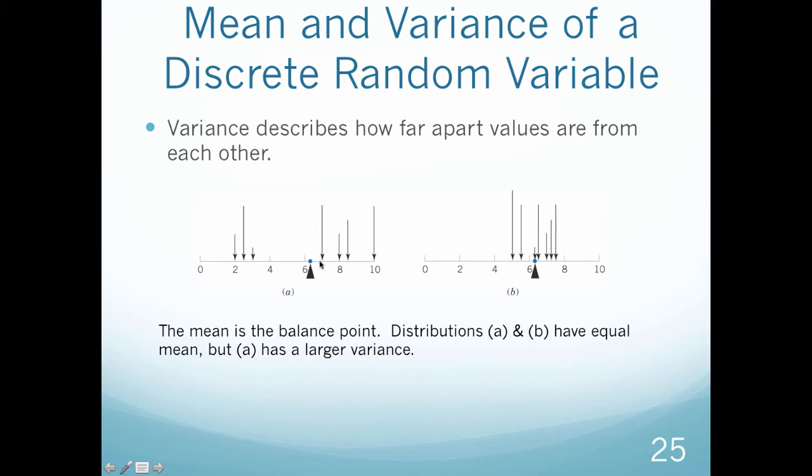Do you see that? We're comparing each value, how far away it is from the mean, like that distance and that distance and that distance. Overall, these values are more spread out than these values are. See how these are kind of clumped or clustered together? So this one has a bigger variance, or they're wider or more spread apart than this one.